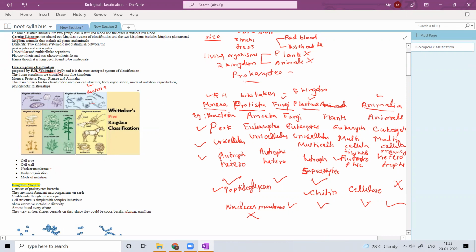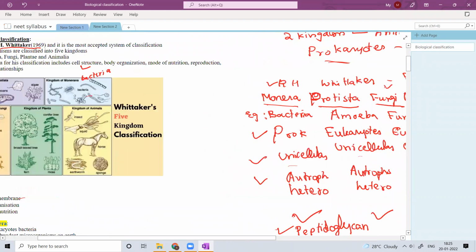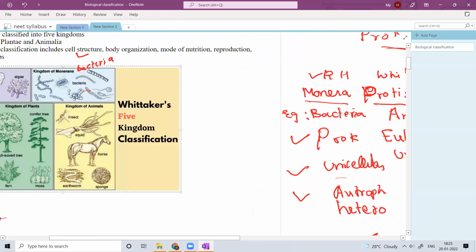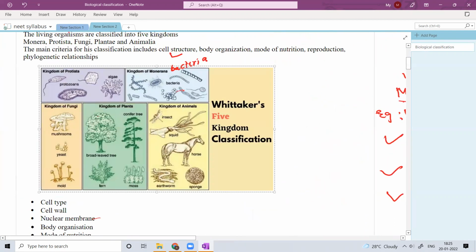Here the Monerans, that are bacteria, contain some autotrophs and heterotrophs.